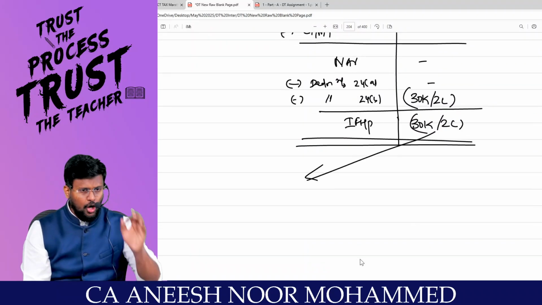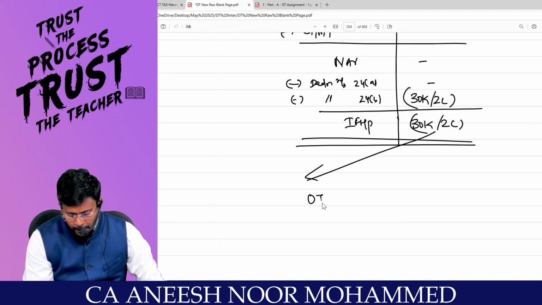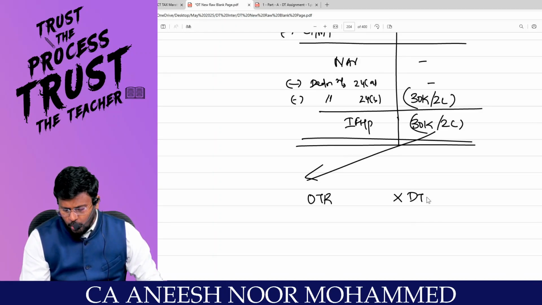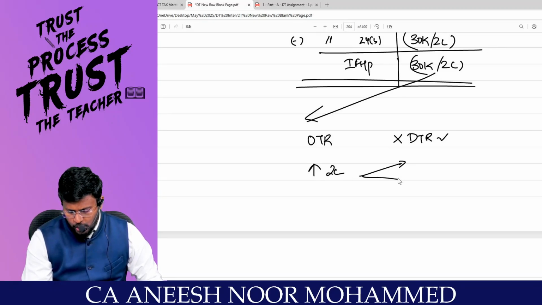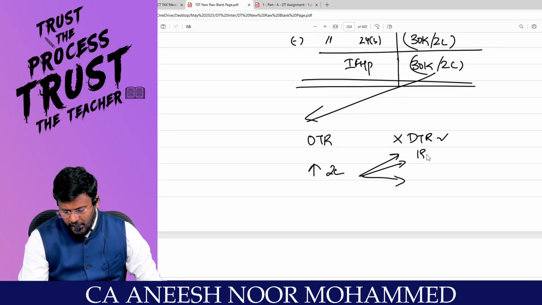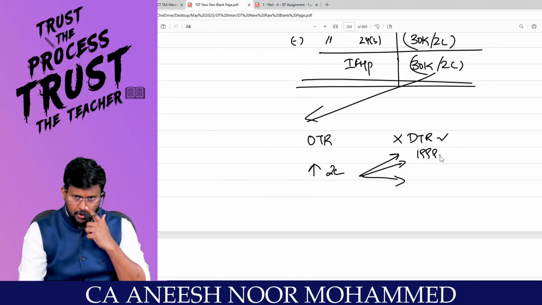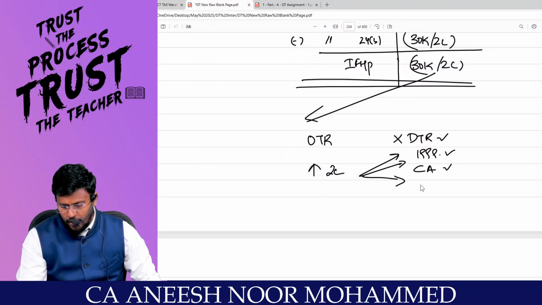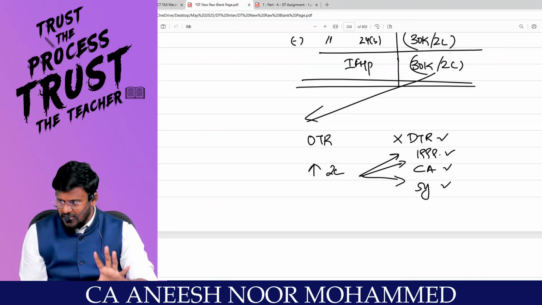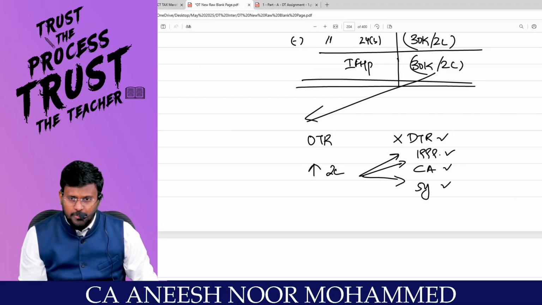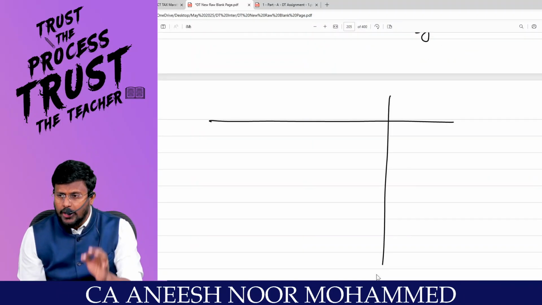First of all, in order to enjoy that 30K or 2 lakh, you should travel through the optional tax regime and should not travel through the new tax regime. Then, in order to enjoy the higher limit of 2 lakh, you should satisfy 3 conditions. Loan should be taken on or after 1/4/1999. Loan amount should be used for the purpose of construction or acquisition of the property, and such construction or acquisition should be completed within a period of 5 years from the end of the financial year in which the loan has been taken. Super, sir. Now coming to the second type of property, which is fully let-out property.